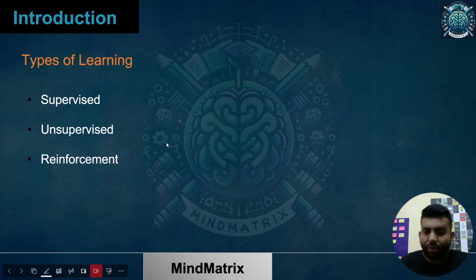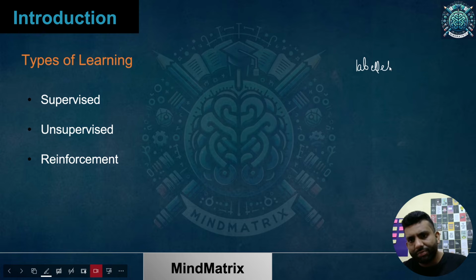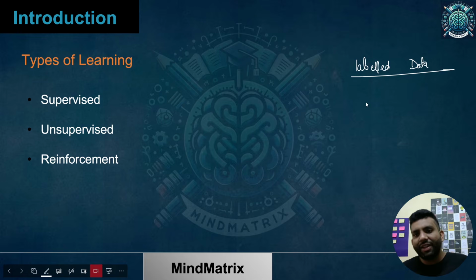So for supervised learning, basically the type of data we use is labeled data. Now, what does it mean? It means that in the data we have, we already have a target variable. Let me talk about a few terms over here, maybe on the next slide. So we simply have labeled data. Let me give you an example in brief.